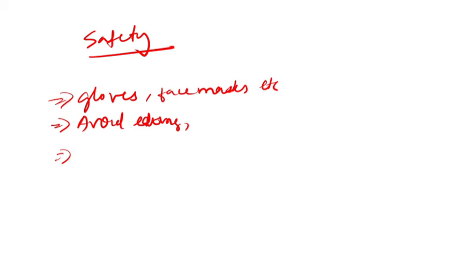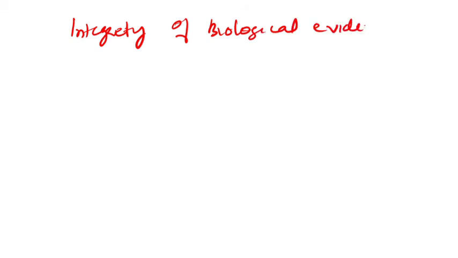And what is the integrity of biological evidence? Biological evidence can be significantly degraded due to the effects of environmental factors. For example, blood, if it is not dried properly, fungus can affect the blood stain, so that we can't examine it properly.